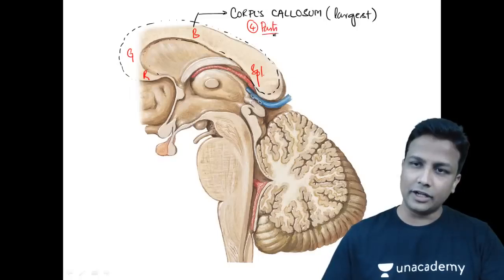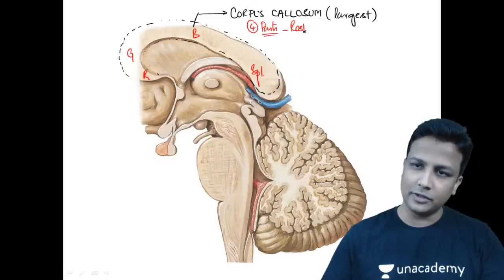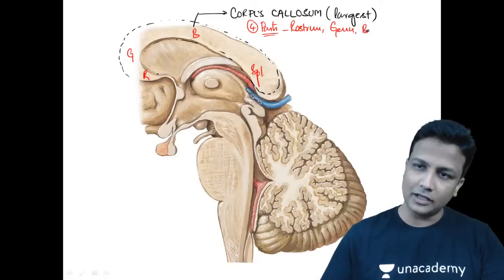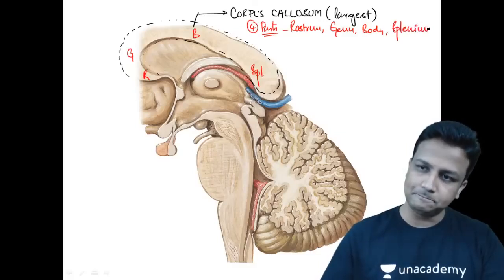Corpus callosum. I'm just writing the full form here. R stands for rostrum in the front. And that bent is nothing but genu, and then you have got the body there, and that part behind will be your splenium part.